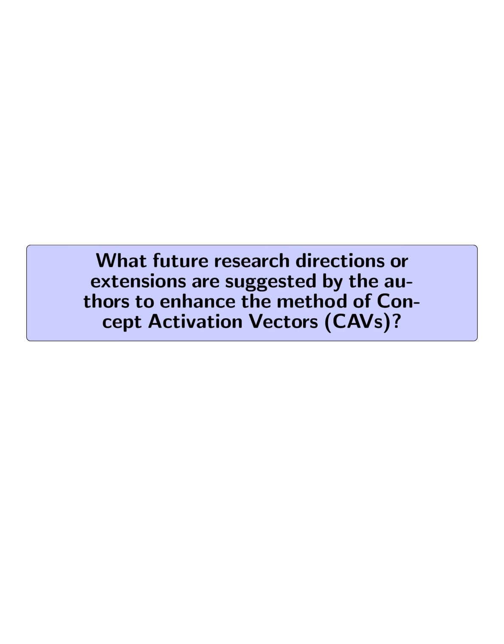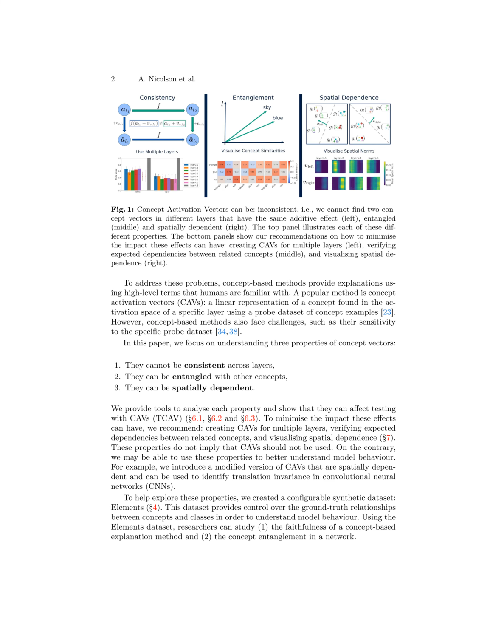What future research directions or extensions are suggested by the authors to enhance the method of concept activation vectors, CAVs? The authors suggest several future research directions or extensions to enhance the method. Firstly, they recommend creating CAVs for multiple layers instead of just a single layer to better understand model behavior and ensure consistency across layers.